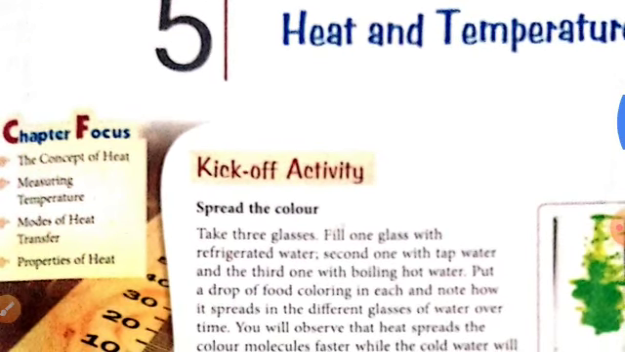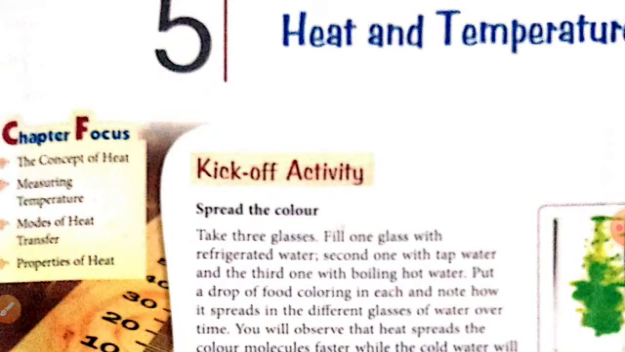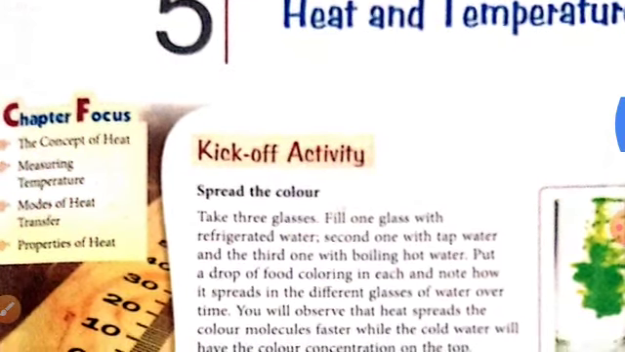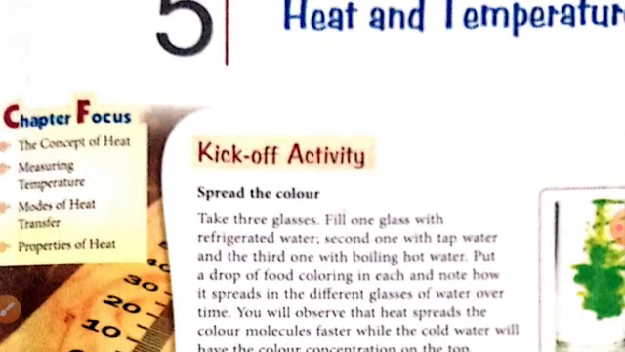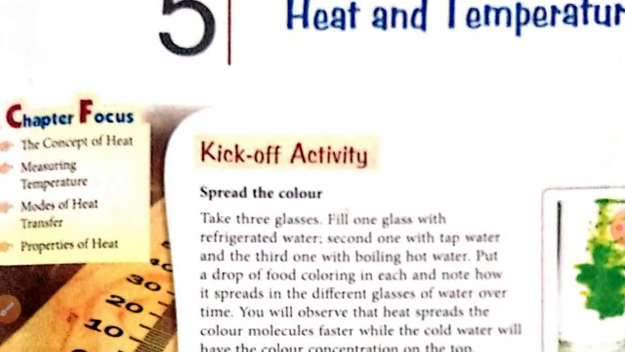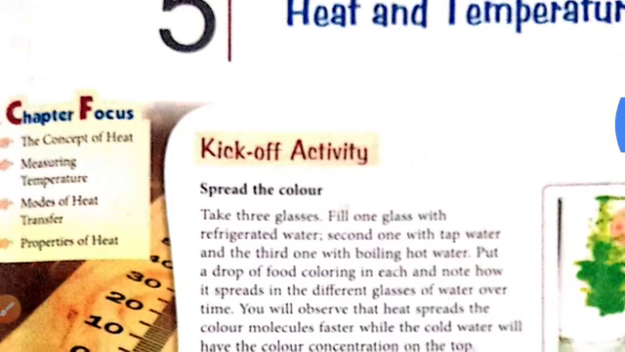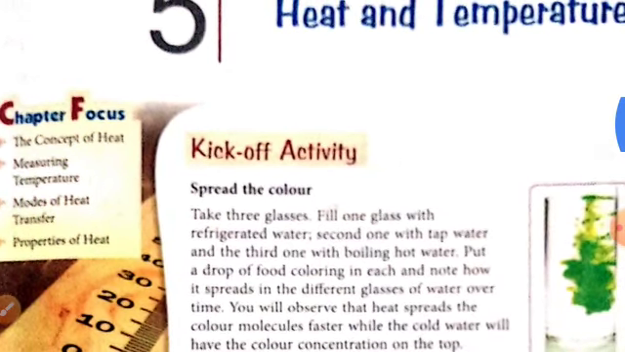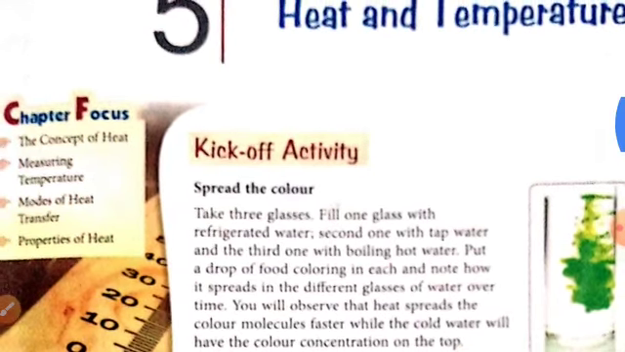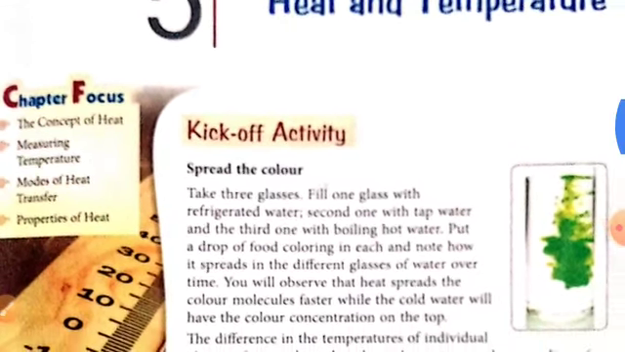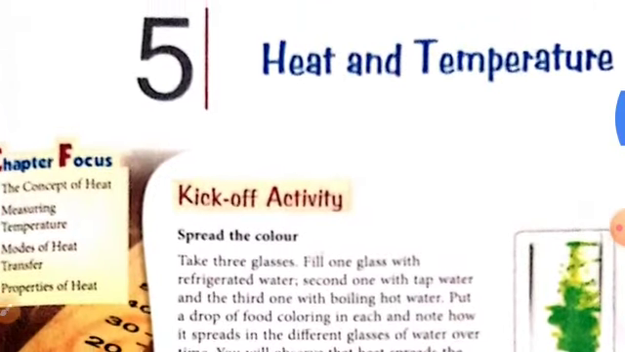If you touch ice cream, it is cold. And if you touch a glass of milk, it is hot. So basically, heat is a form of energy. Heat energy is the result of the movement of tiny particles called atoms, molecules, or ions in solids, liquids, and gases. All matter contains heat energy. So, that is about heat.